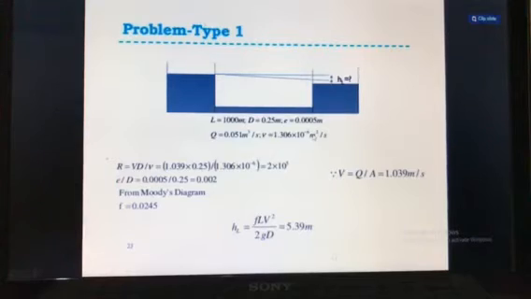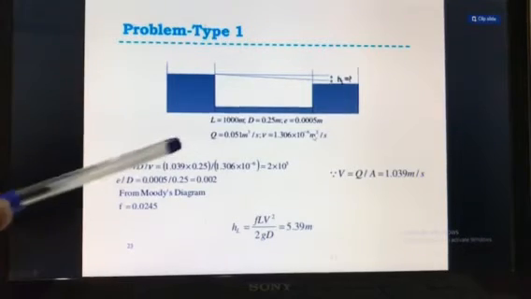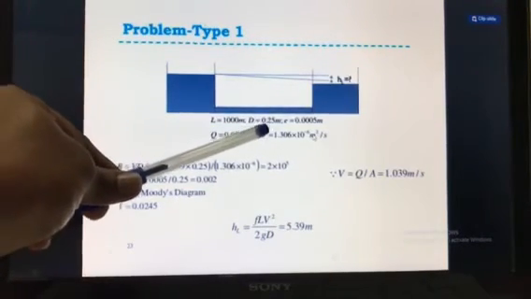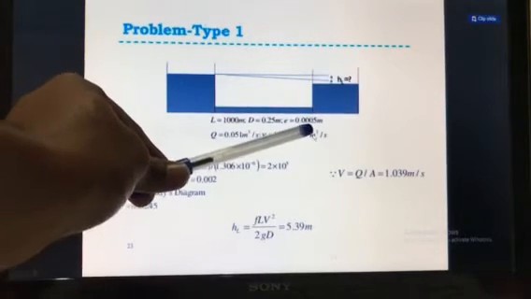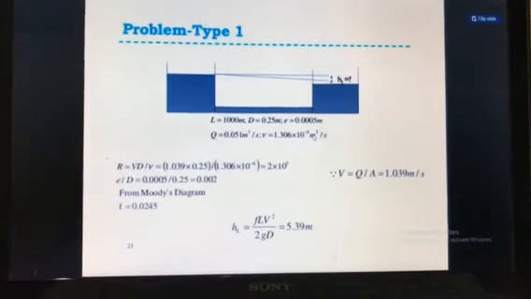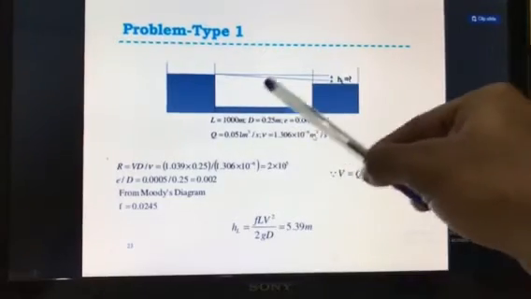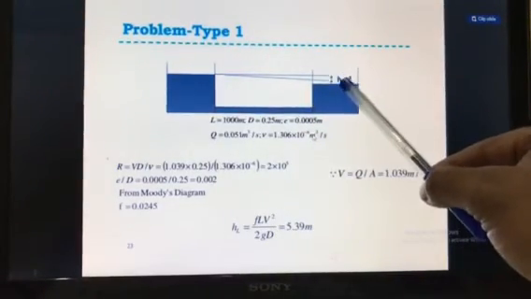Here the example is given in a diagrammatic form. Length is 1000 meters, diameter is 0.20 meter, E, the roughness, is 0.0005 meters, Q is 0.051 cubic meter per second, and the kinematic viscosity nu is 1.30 into 10 raised to power minus 6. Find the head loss due to friction here. These are the dimensions of this pipe.